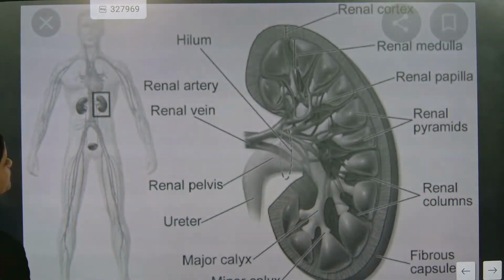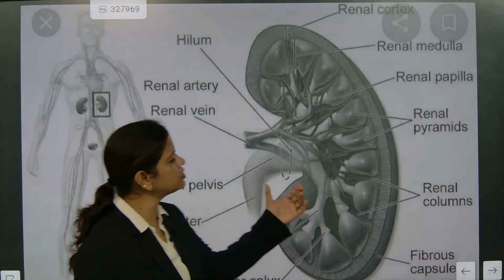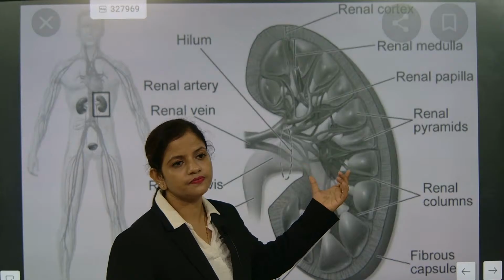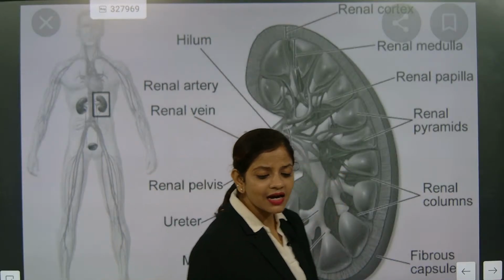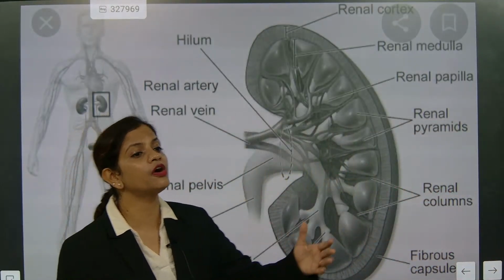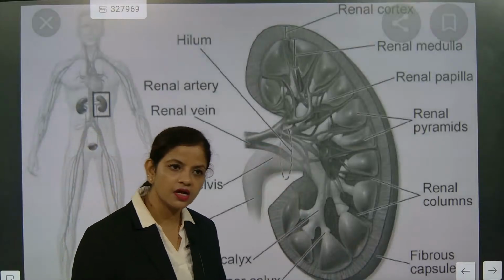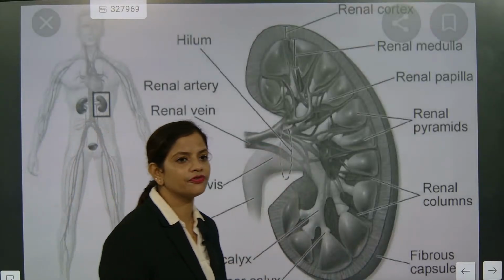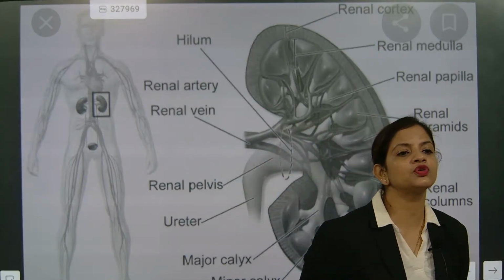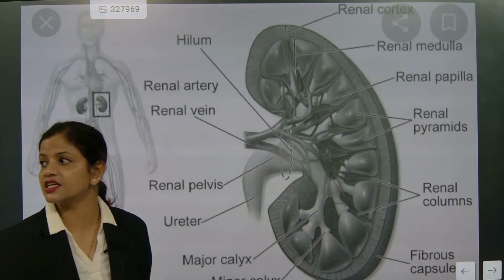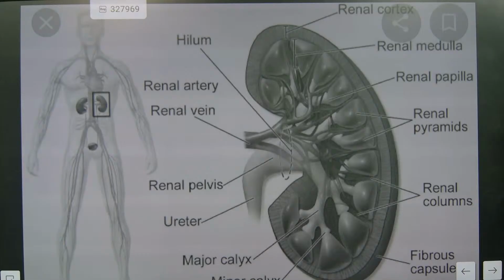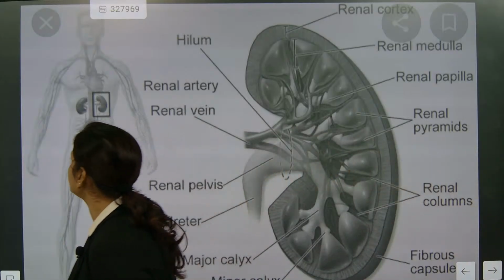Whenever we see the kidney, we talk about the kidney glomerulus. So we need the nephron. What is a nephron? Just as cells are the basic unit of life, in the same way nephrons are the functional unit of the kidney. Each nephron unit consists of Bowman capsule and tubule. Nephrons consist of what? Bowman capsule and tubule.